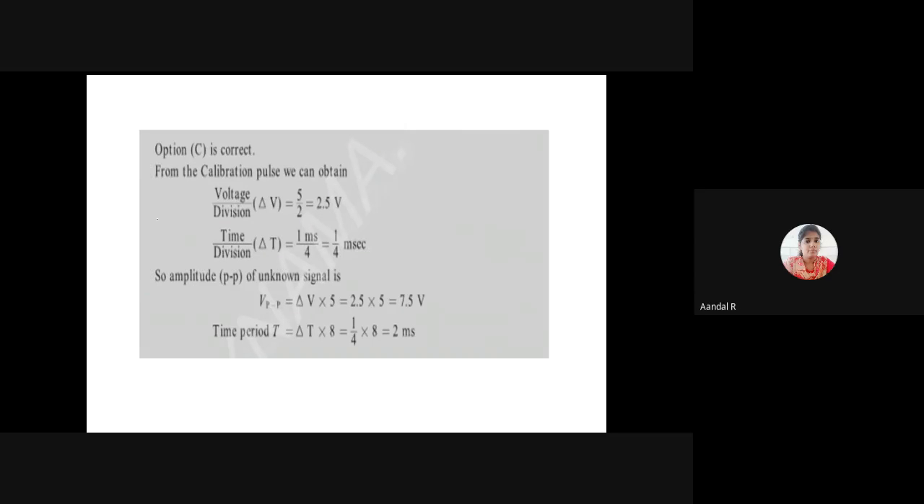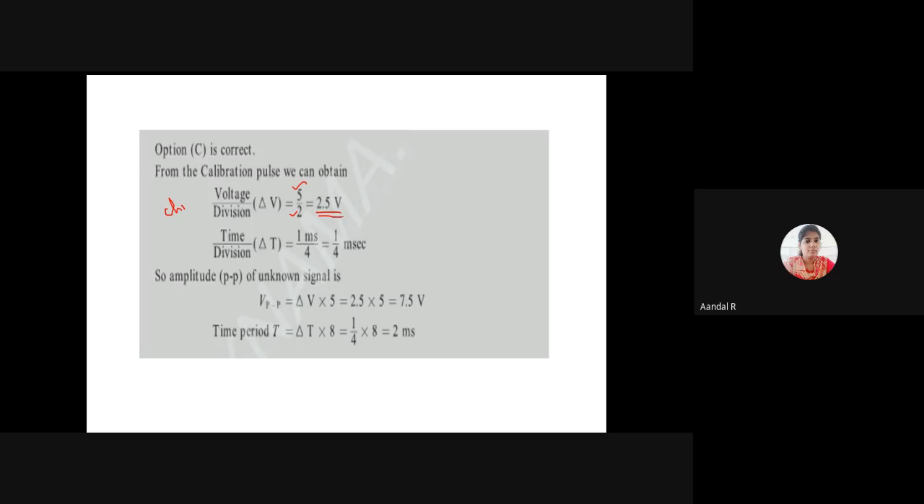See the first channel, channel 1. The channel 1 peak to peak voltage value is 5. It has 2 divisions. So voltage per division is 5 divided by 2, 2.5 volts.